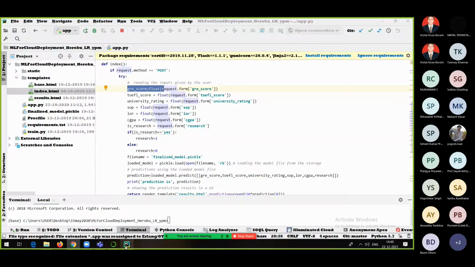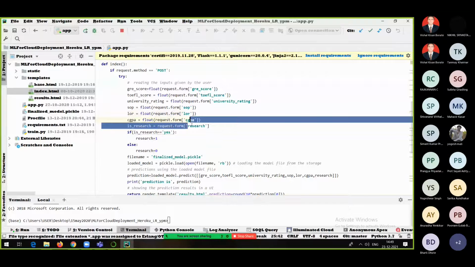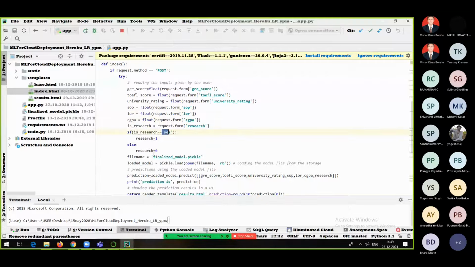From here we are accepting the GRE score, TOEFL score, university rating, statement of purpose, letter of recommendation, CGPA, and research, whether the research is done or not, yes or no. If yes, then 1, if no, then 0. You can see that all those values we are simply storing in these variables.